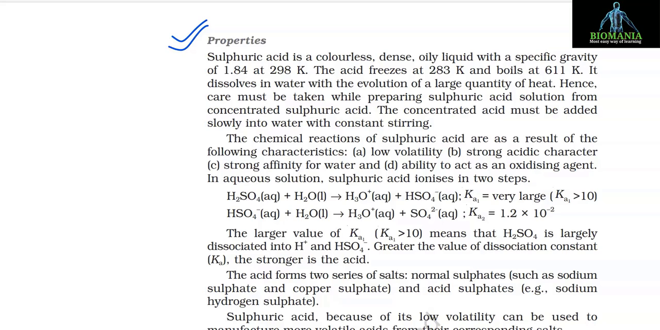The chemical reactions of sulfuric acid are a result of the following characteristics: A. Low volatility. B. Strong acidic character. C. Strong affinity for water. And D. Ability to act as an oxidizing agent.